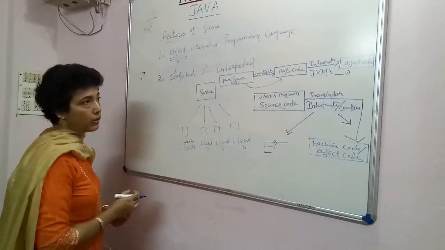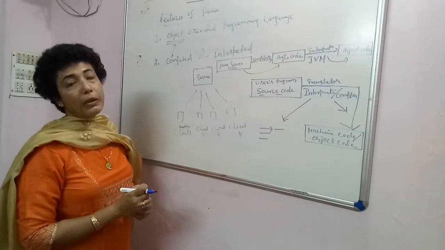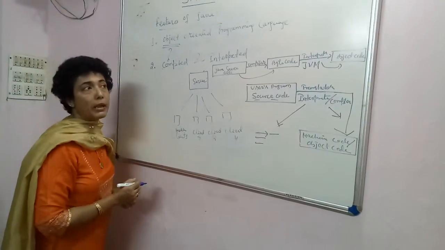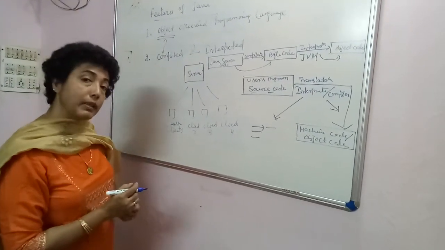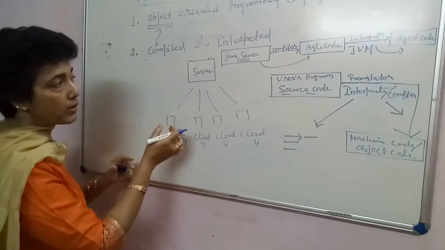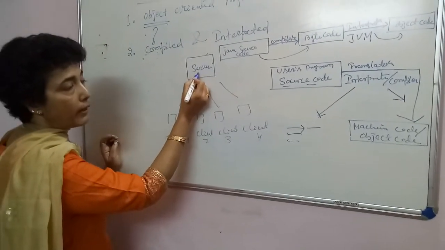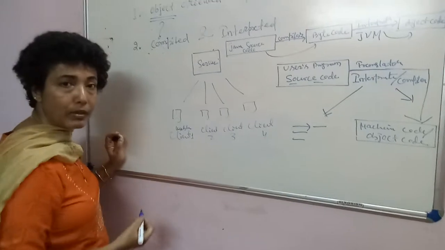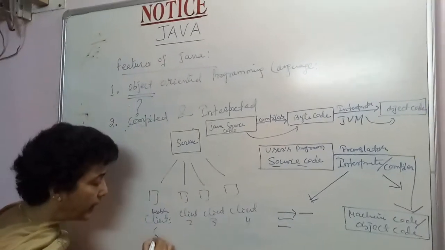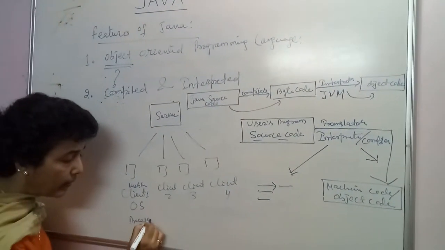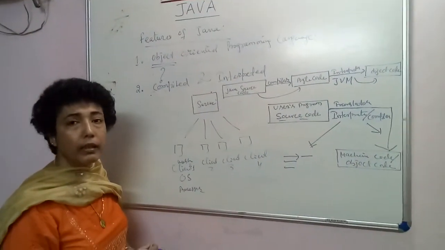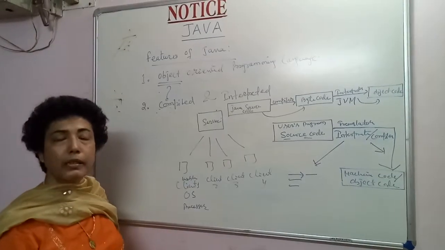The answer lies in the types of programs that can be created using the language Java. There are two types of programs, application programs and applets. Applets are the programs that run on the internet. Now internet, let us come back to our previous discussion. As we were discussing, internet means we have a main computer to which different other computers are connected. Now these other computers have their own operating system and processor. There is no guarantee that all the computers connected to the internet have the same operating system and the same processor.